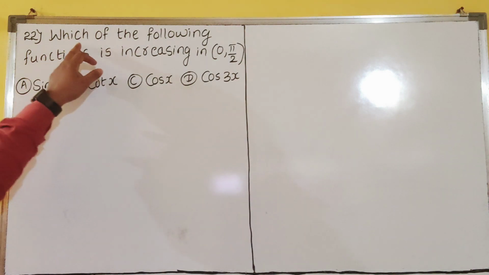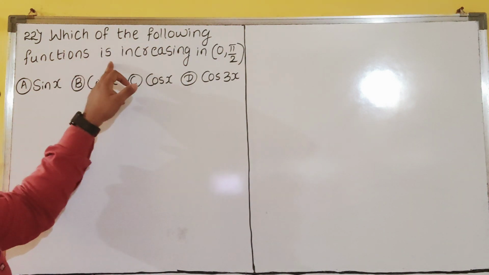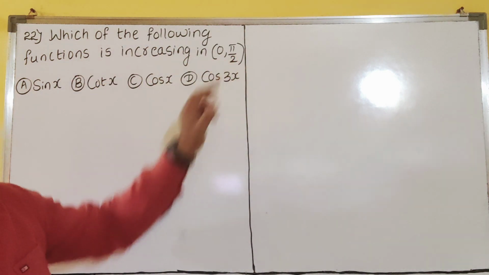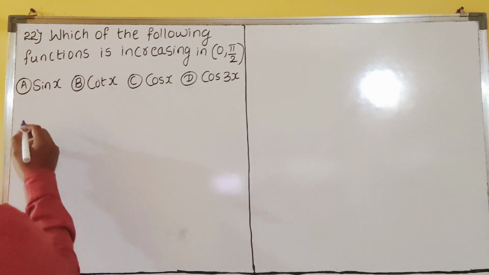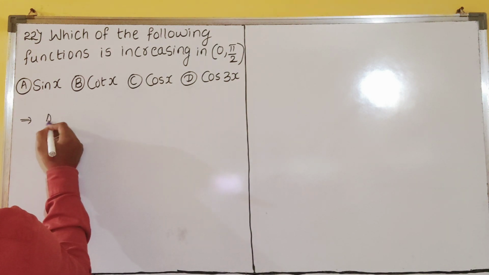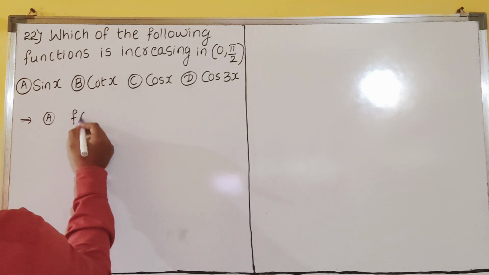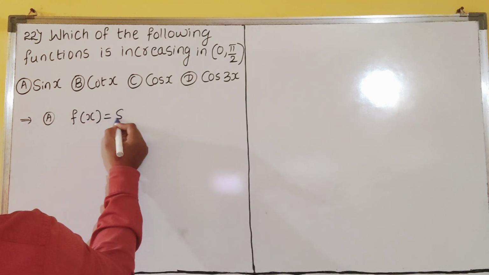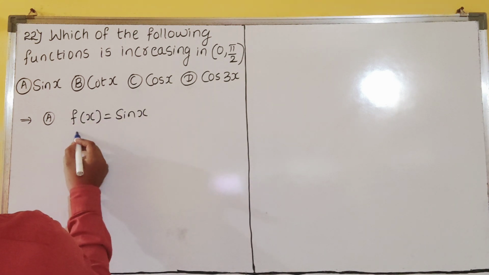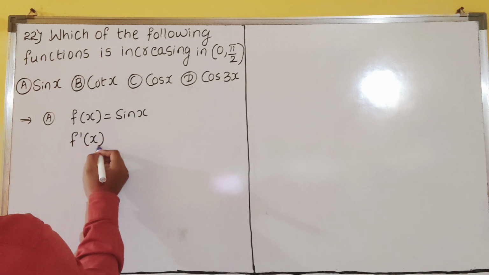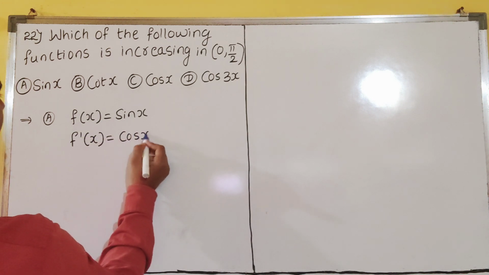Question number 22. Which of the following functions is increasing in 0 to pi by 2? Very simple question, dear students. Now see, the first option they have given. f of x is given as sin x, dear students. So sin x derivative is what? cos x. Will you agree?